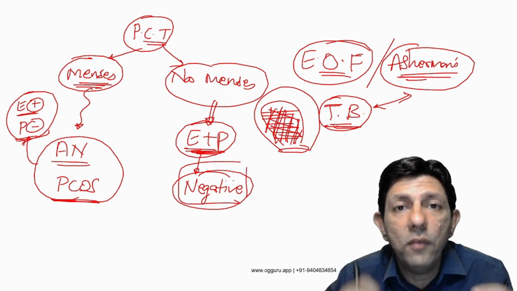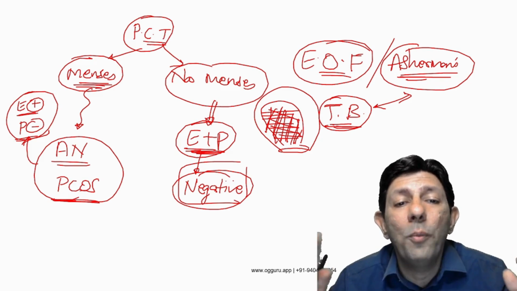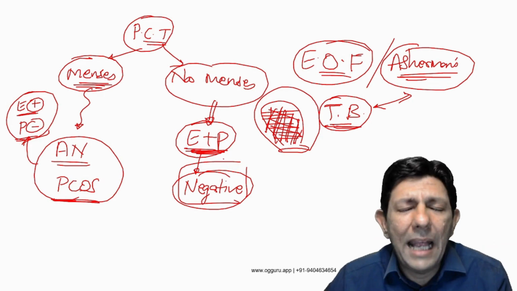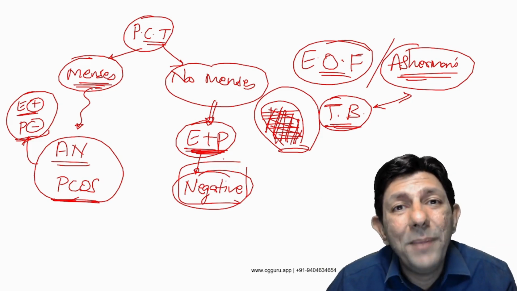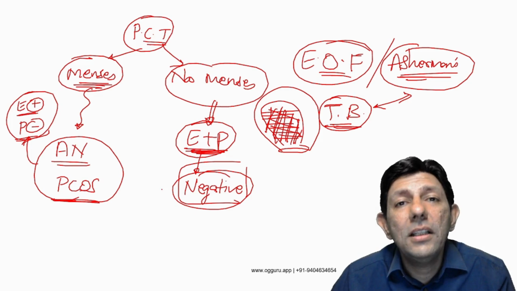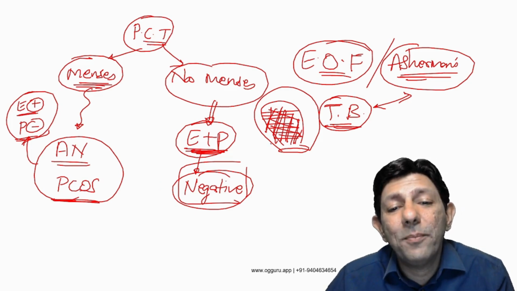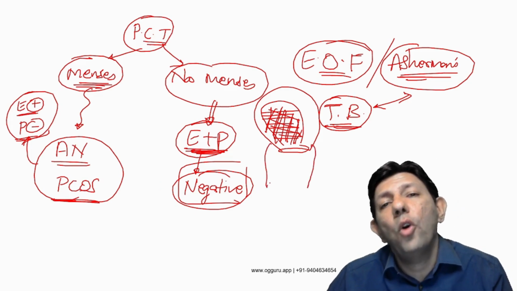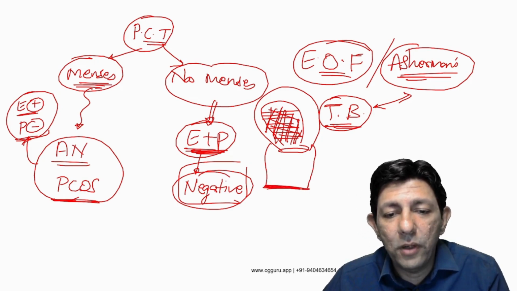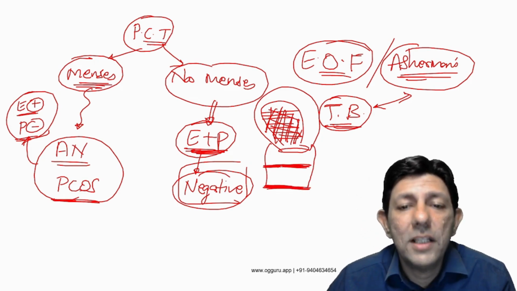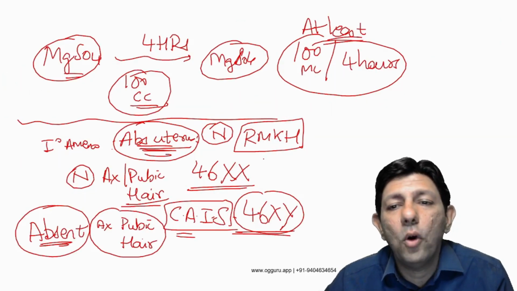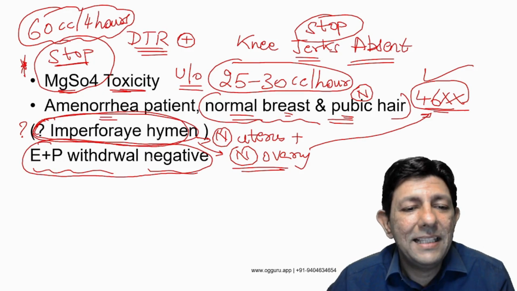That means, sir, in spite of giving estrogen, progesterone, there is no menses. E plus P ke baad bhi there is no menses. And one more condition, absolutely PG level, E plus P negative can also happen. In which other condition? Yes, sir. Suppose it is any outflow obstruction. Okay. Suppose it is imperforate hymen or a transverse vaginal septum, then in those cases also the E plus P is negative.